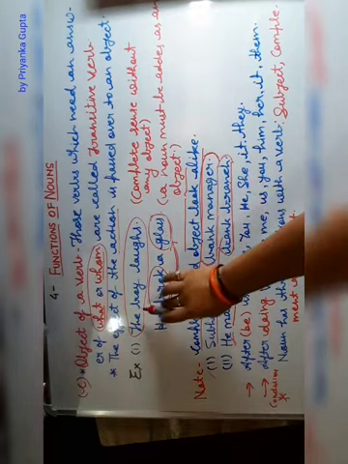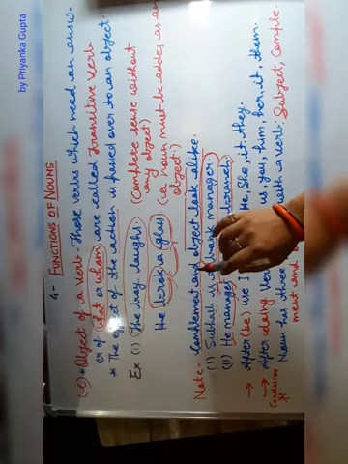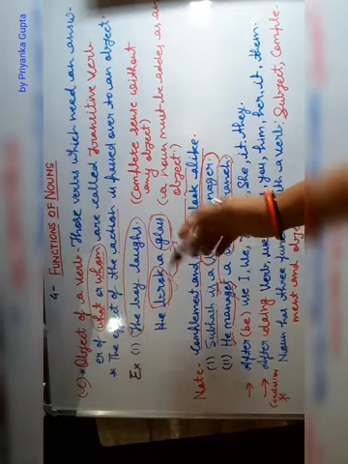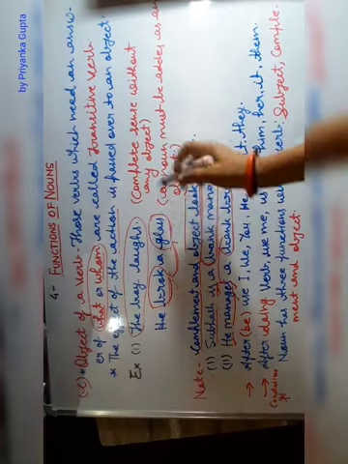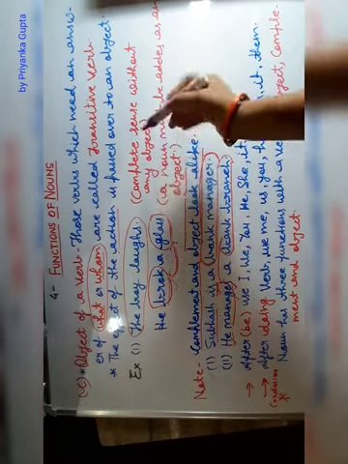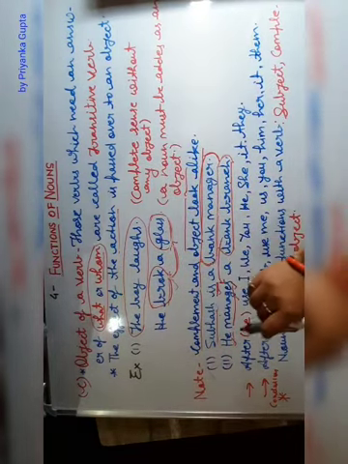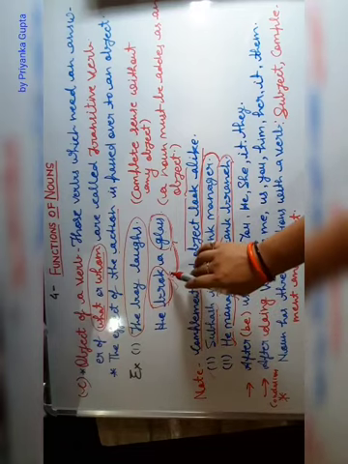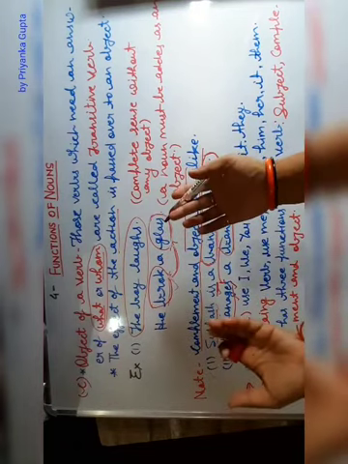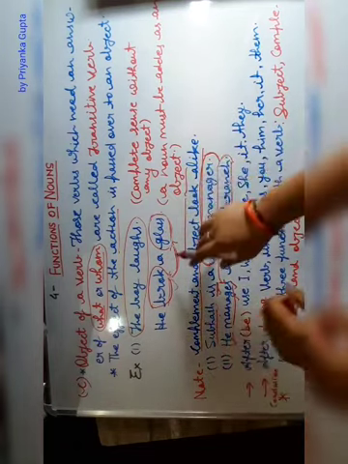Just see examples. The boy laughs. It has complete sense, so there is no need of any object. But in this example, he broke. He broke but what? A glass.